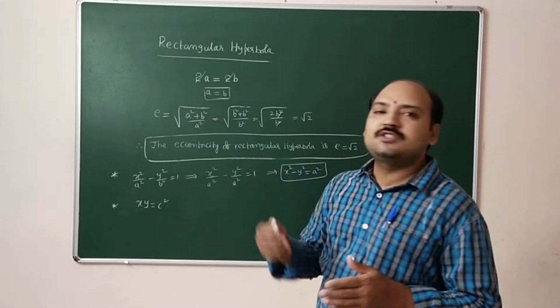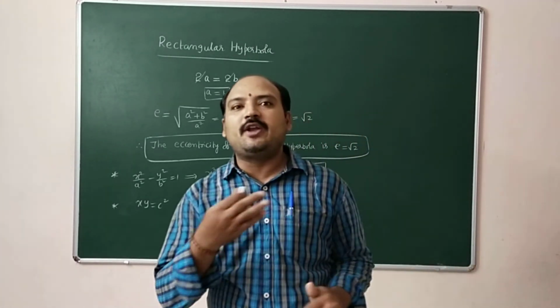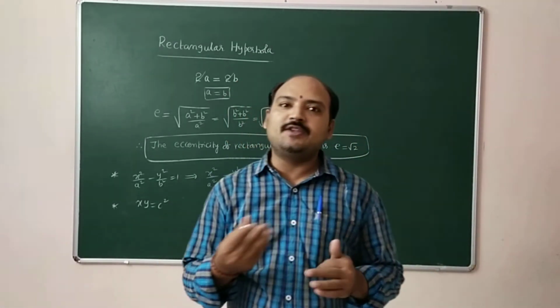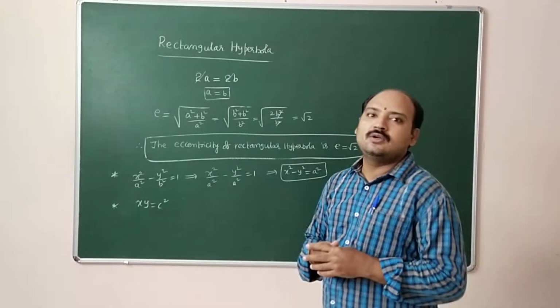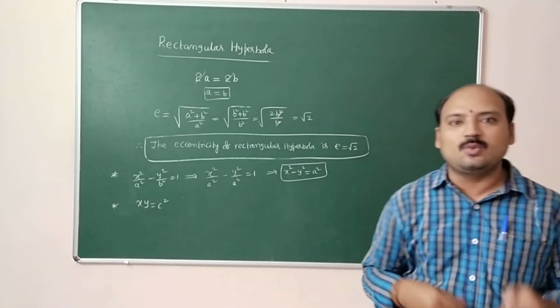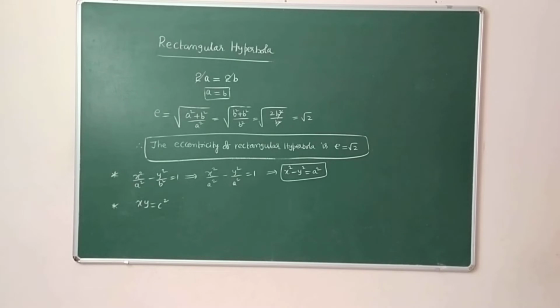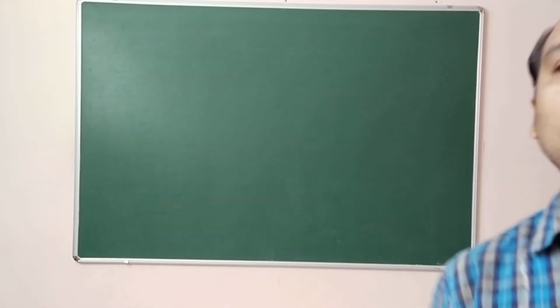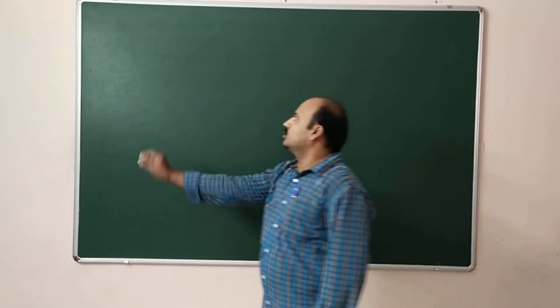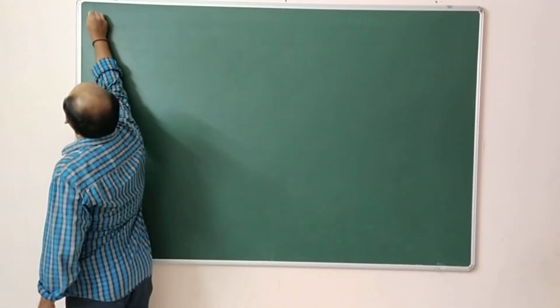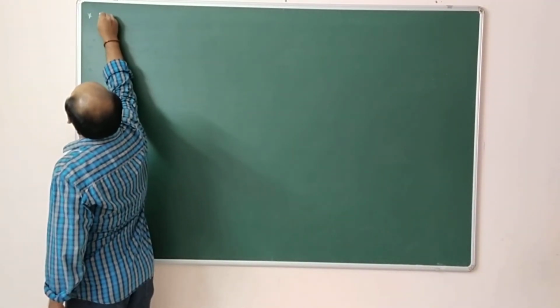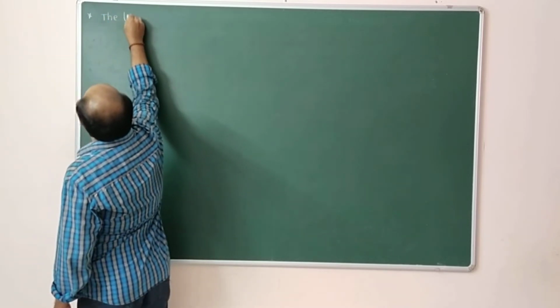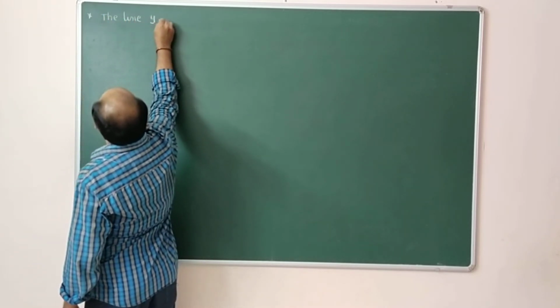We will move to the next concept. The line y is equal to mx plus c is to be tangent to the hyperbola. Tangent equation, condition for the point of contact, like this we will discuss. Next concept.